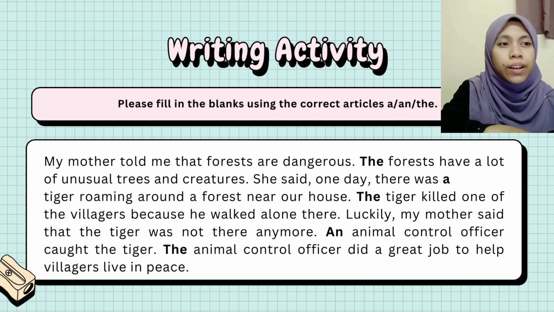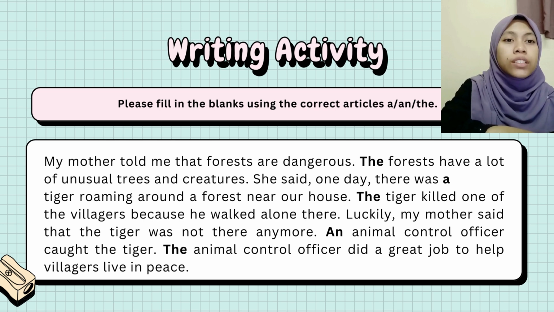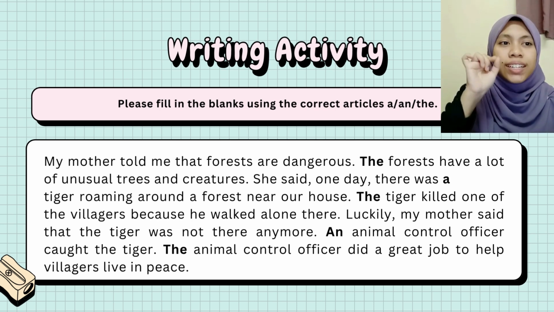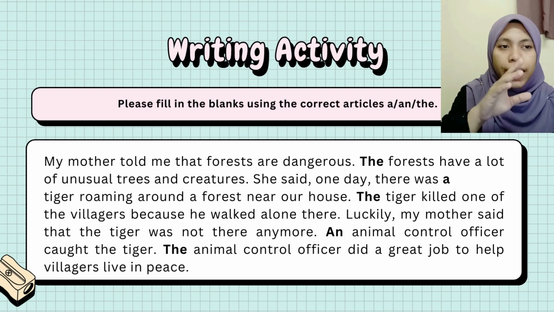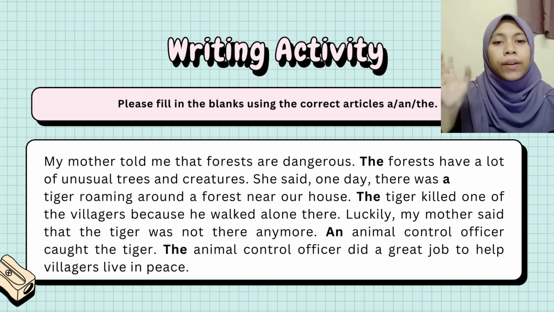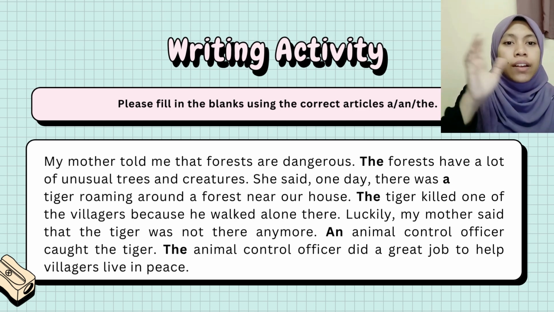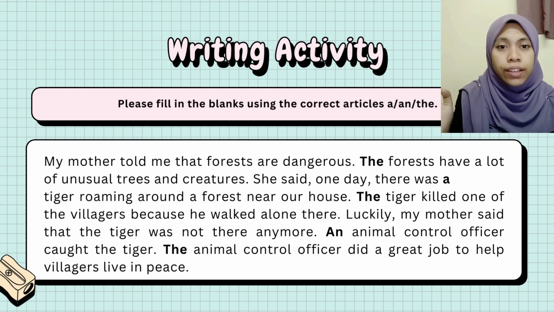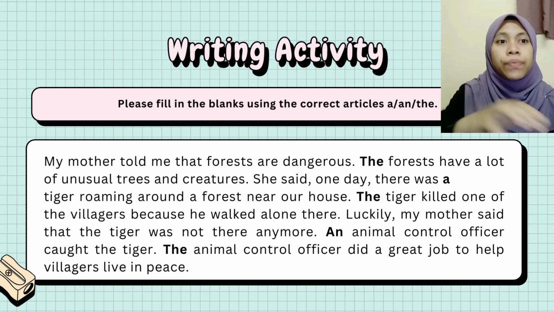So that's why we use "a". Then the tiger killed one of the villagers because he walked around alone there. So "the" is used because it is specific, and we already know about the tiger. The mother mentioned the tiger before.